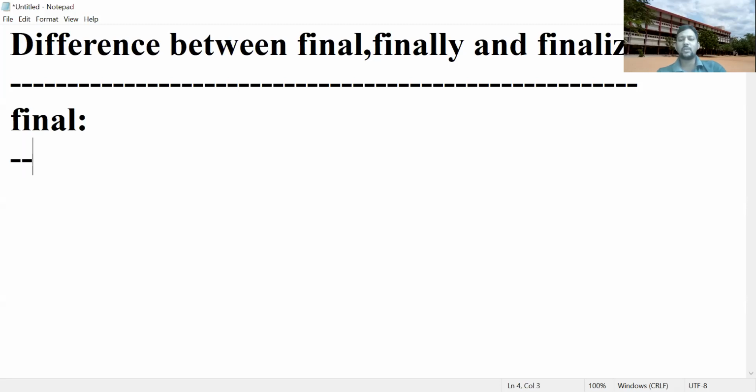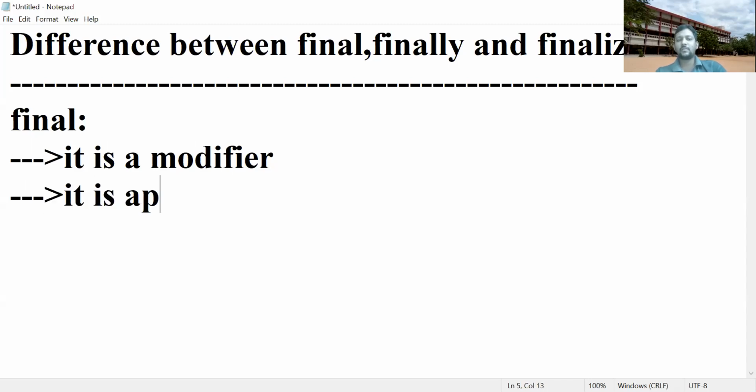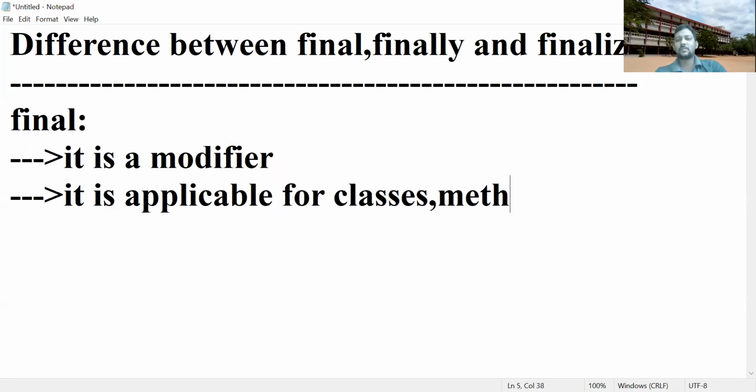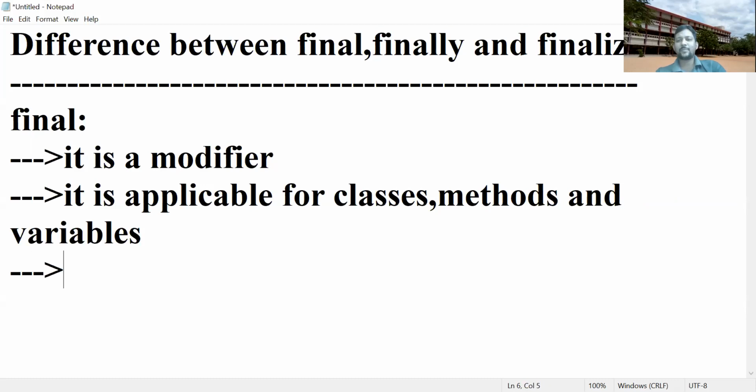So note down the first point. Final is a modifier. It is applicable for classes, methods, and variables. If it is a final class, then that particular class cannot be inherited. If it is applicable for a method, that method should not be overridden. If it is a final variable, that variable is a constant.